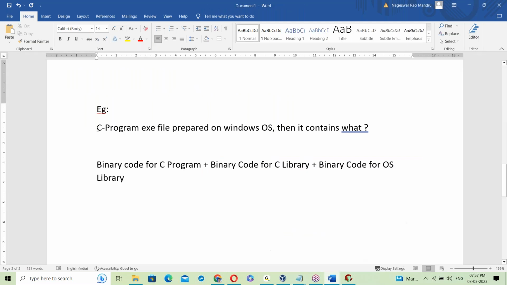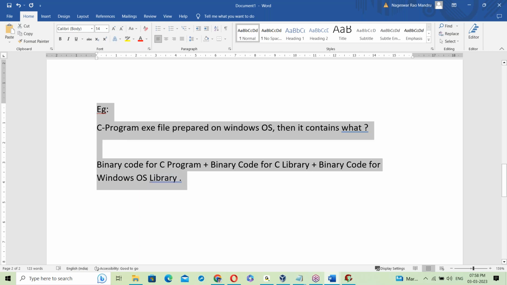Finally, the C program exe file prepared on Windows OS contains binary code for the C program, plus binary code for the C library, plus binary code for the Windows OS library. By linking all of these, it generates the exe. That is the exe file exactly. Let us take one more example.